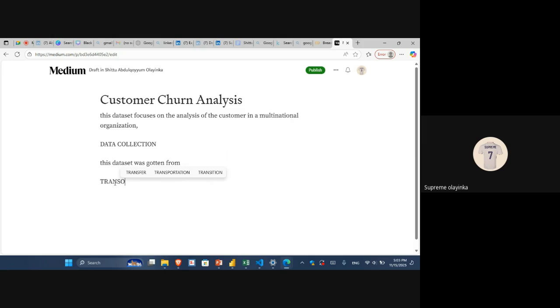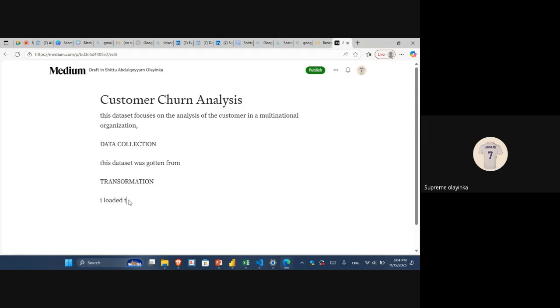So the next thing is data transformation. You can just say, what was the first thing you did? Maybe you went to Power Query, all the transformation steps. You will just add them. Now let's say the first thing we did is we went to Power Query. We loaded the data set into Excel. So we just start with, I loaded, sorry.